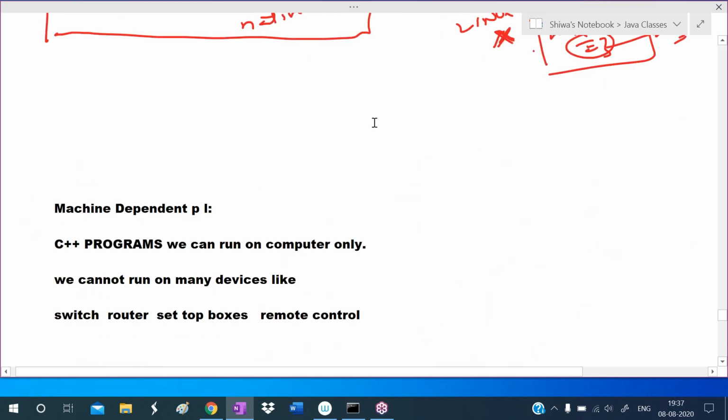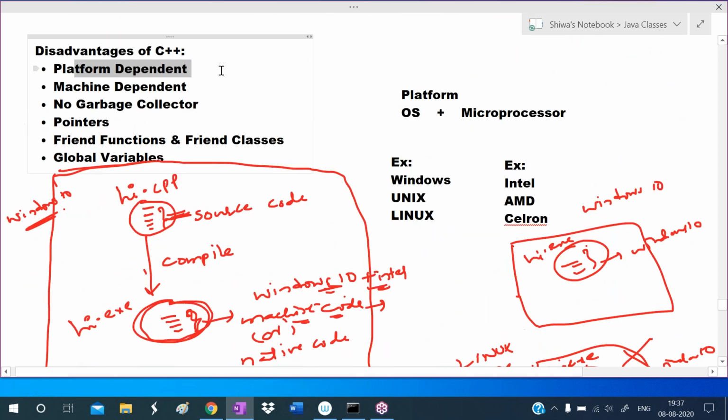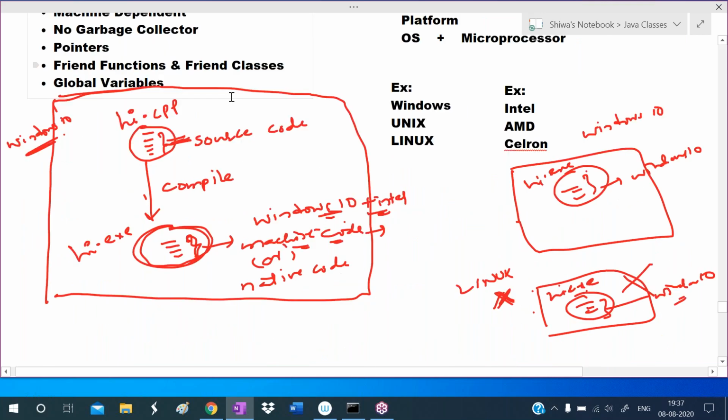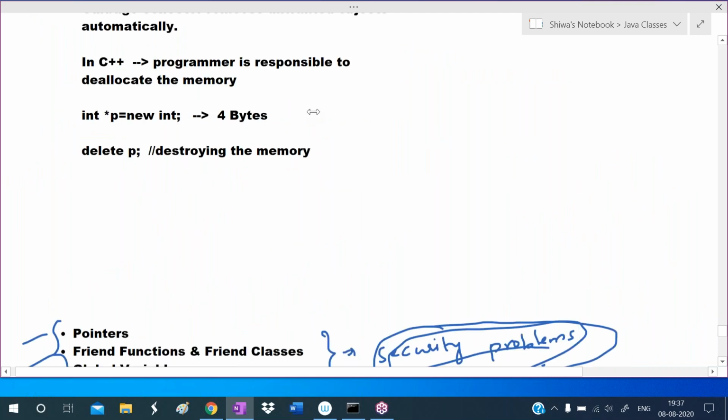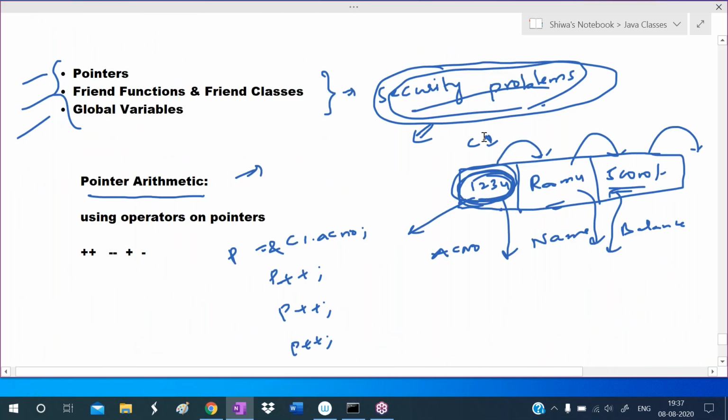C++ is platform dependent, so it depends on the operating system and microprocessor. It is machine dependent. We can run it on computers only, not on many devices. It does not provide a garbage collector, so there is no automatic memory management. And it provides some security problem oriented concepts like pointers, friend functions, and friend classes.